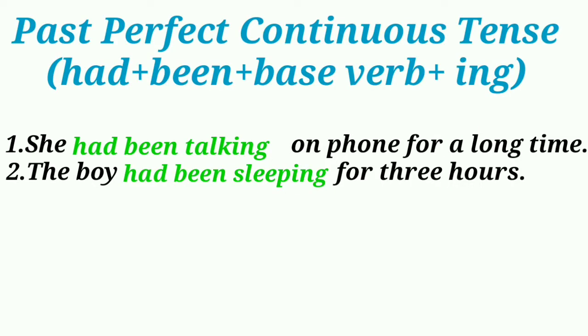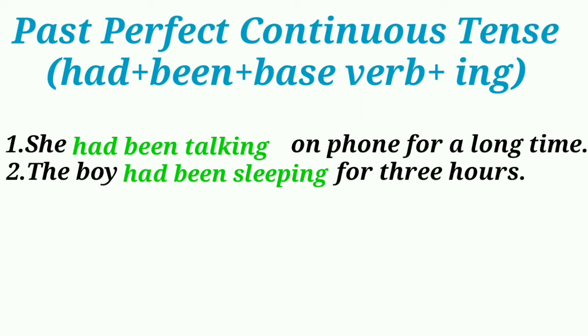Past perfect continuous tense. The past perfect continuous tense is used for an action that began before a certain point in the past and continued up to that time. Let's see an example. She had been talking on the phone for a long time. The boy had been sleeping for 3 hours. So, the action began before a certain point in the past and continued up to that time.